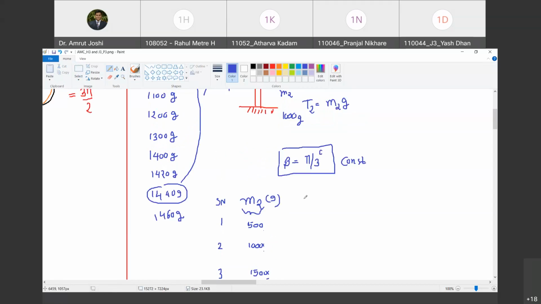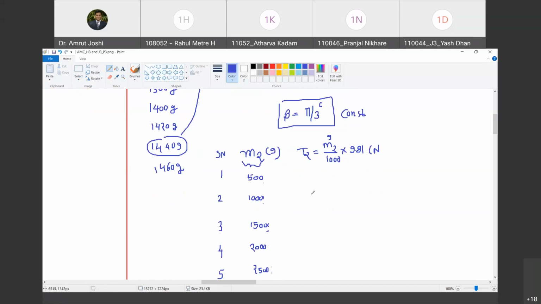So I get the value of T2 as M2, which is in grams, divided by 1000. So it becomes in kg, multiplied by 9.81. Do you agree with me? So this will come in Newton. So I am going to have 5 values of T2 here. Happy? T21, T22 up to T25.